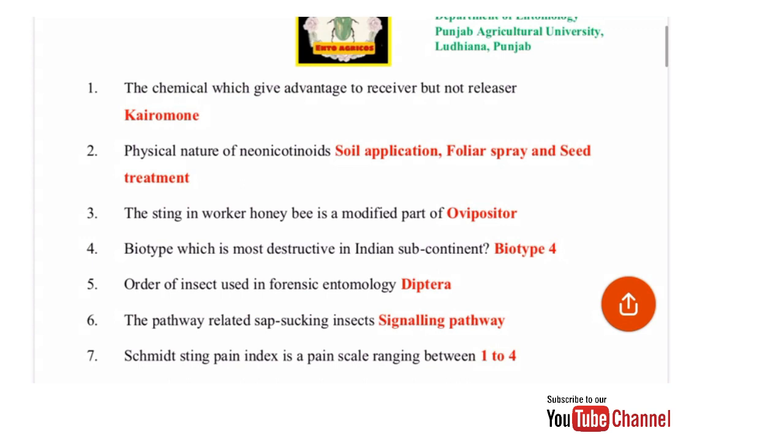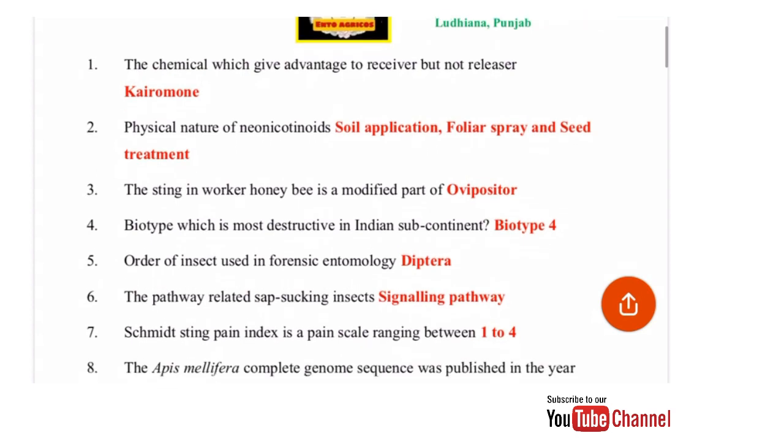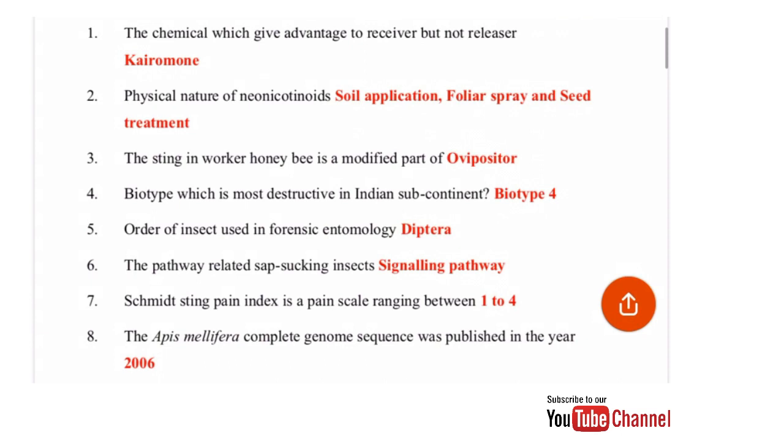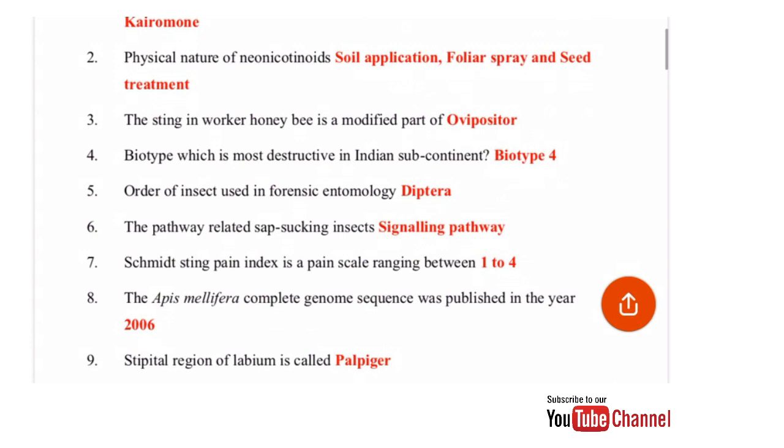Next is Schmidt's sting pain index, a pain scale ranging between, so this scale ranges between 1 to 4. Apis mellifera complete genome sequence was published in the year 2006. Stipital region of labium is called the palpiger, whereas the lobe of maxilla that bears the palps is called the palpifer. So there is a difference between the palpifer and palpiger.